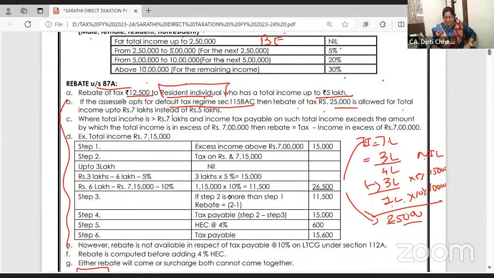This should be learned by heart for all the upcoming exams, inter, final, all. What did I say, dear students? Normal tax regime: rebate for resident individual up to 5 lakh income, 12,500. Default tax regime: up to 7 lakhs total income, the rebate is 25,000. That's it. After the rebate, add the ESS, whatever tax you are paying. Clear to all of you?